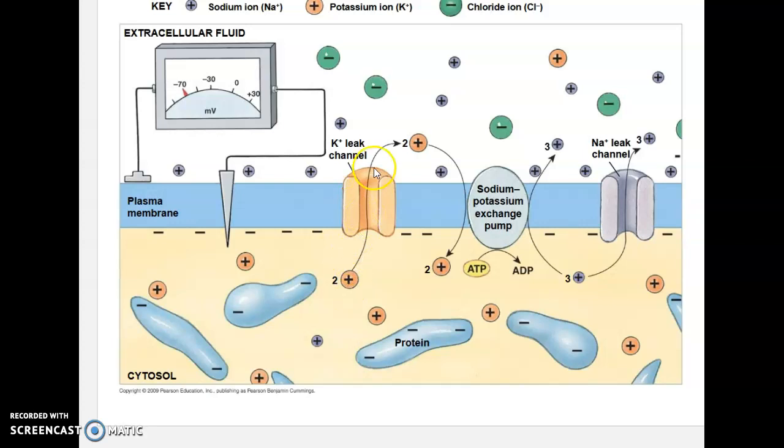So it has one force pushing it out, one force opposing it. It still has enough of the chemical gradient to make sure that we are pushing it out and not keeping it inside, but this is lowering the amount that can go out per individual channel. We make up for that, though, by having multiple channels all over the cell. We have fewer sodium leak channels, but multiple potassium leak channels. And that's what gives us this resting membrane potential.